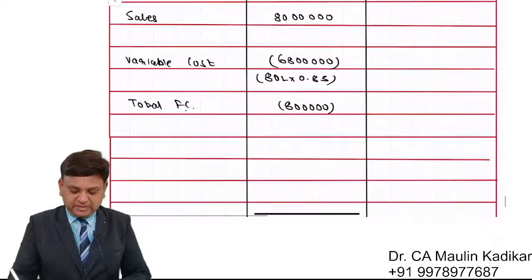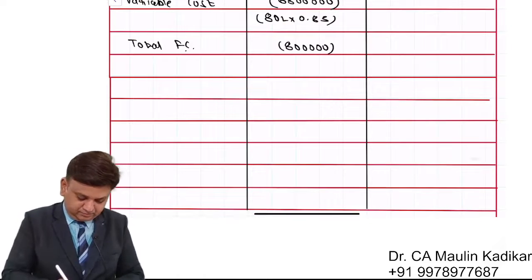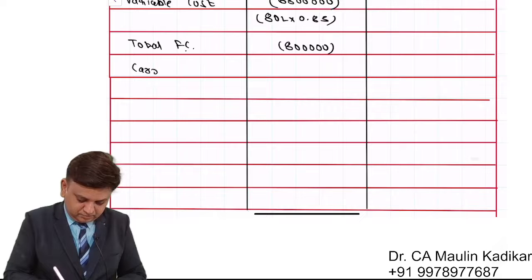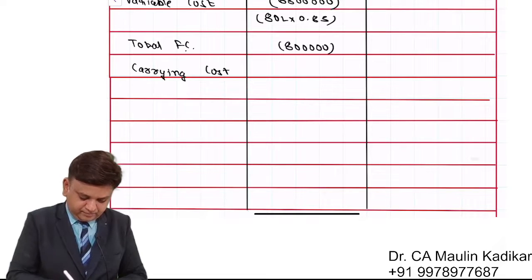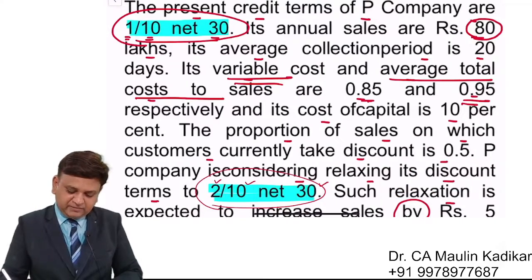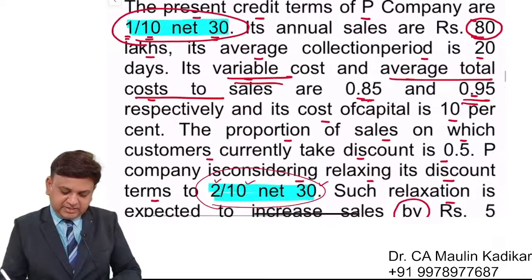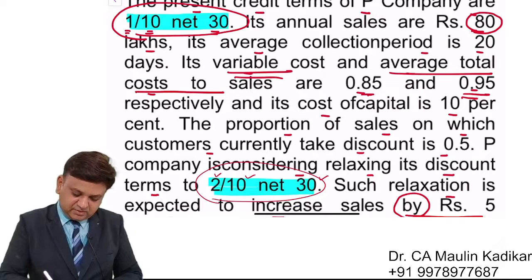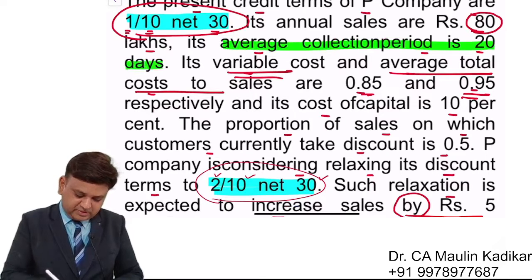Now we'll deduct the carrying cost. We have been provided with information that right now the collection period is 20 days.